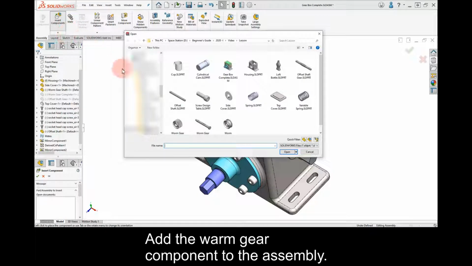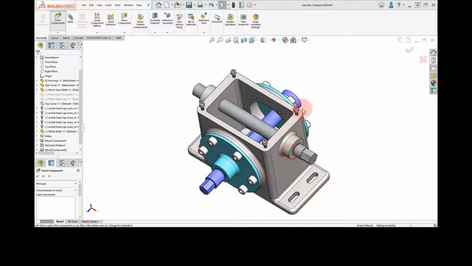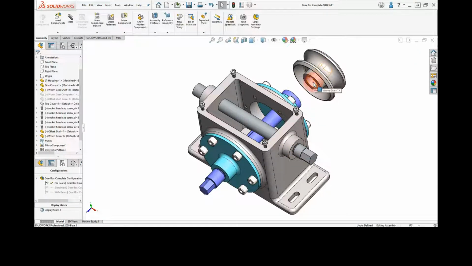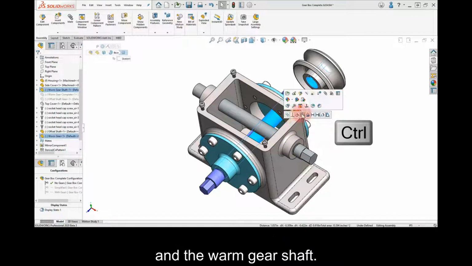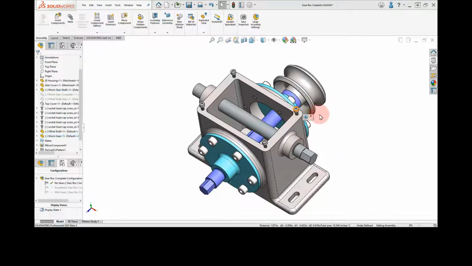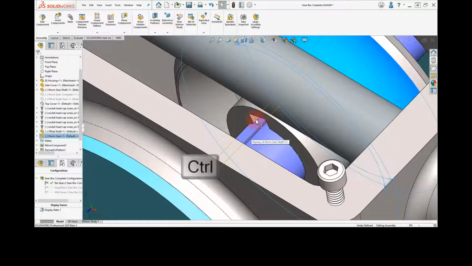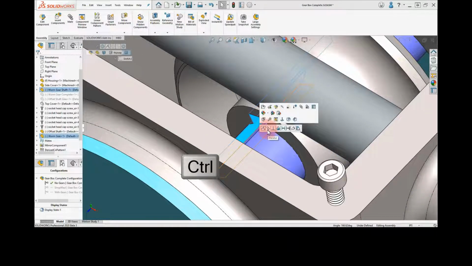Add the Worm gear component to the assembly. Add a concentric mate between the Worm gear and the Worm gear shaft. Add a parallel mate using the keyway faces.